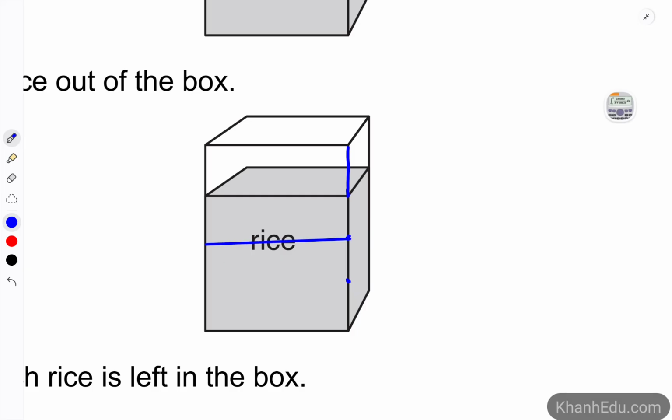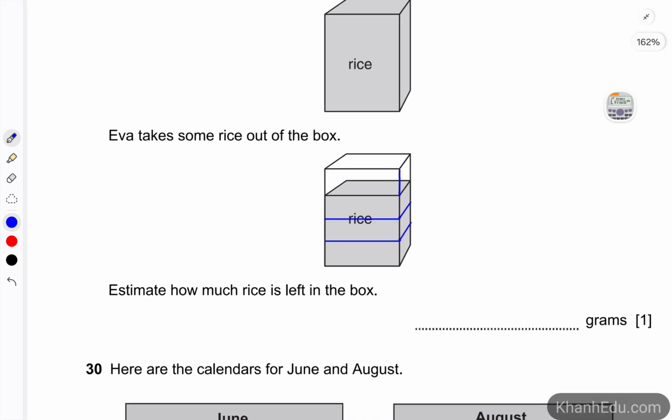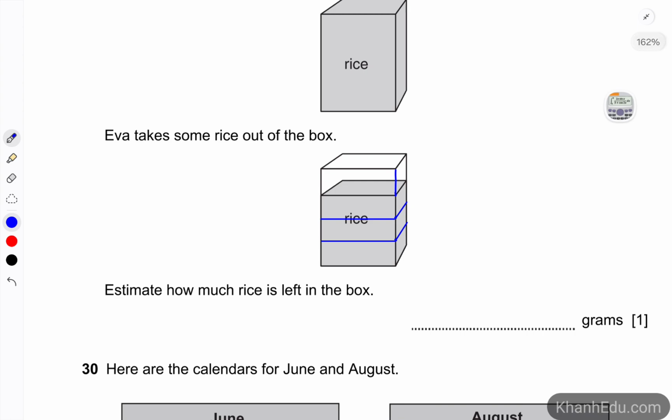So we can draw a line here and then a line here. It seems that 3/4 of the amount of rice is left in the box.